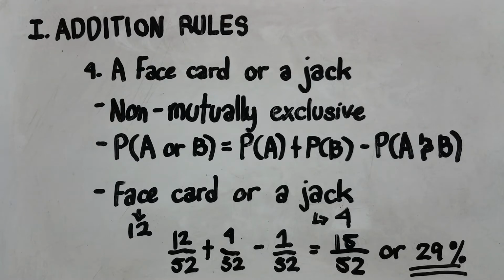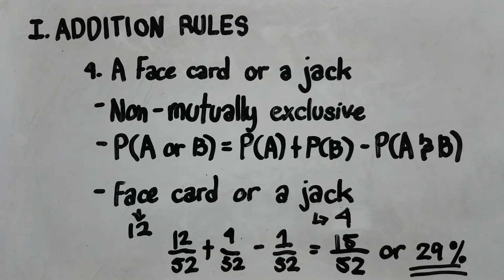Now, in solving this, we need to write down 12 over 52. You may be wondering, where did I get the 52? Well, 52 is the total number of cards in a plain deck. So that is the reason why I have 52 there.